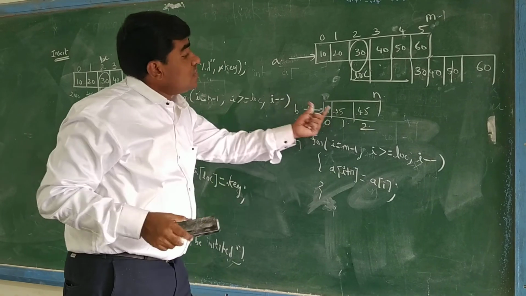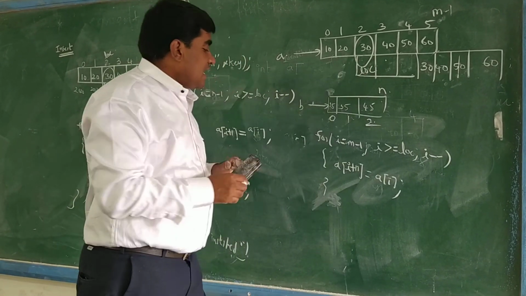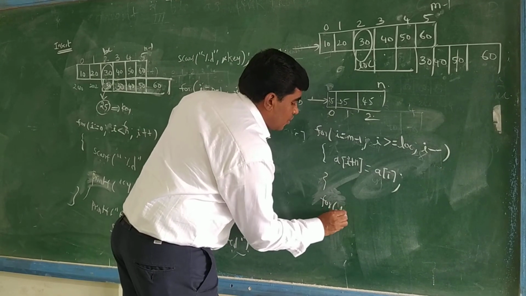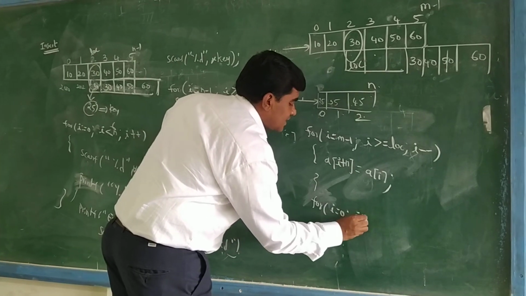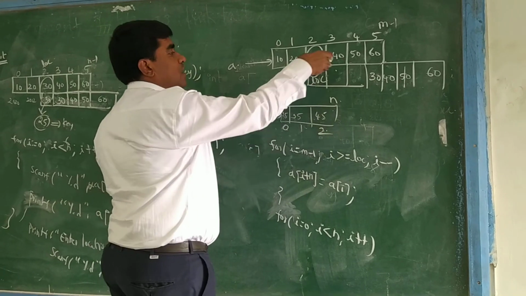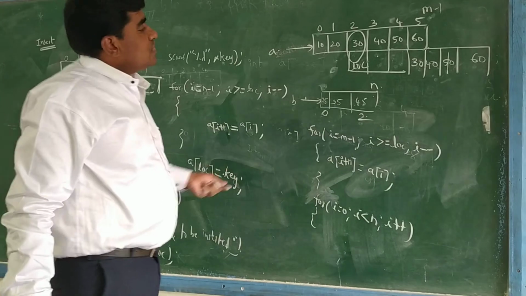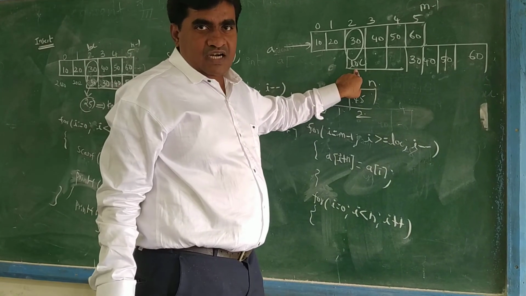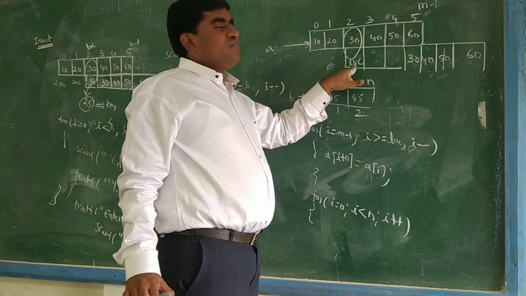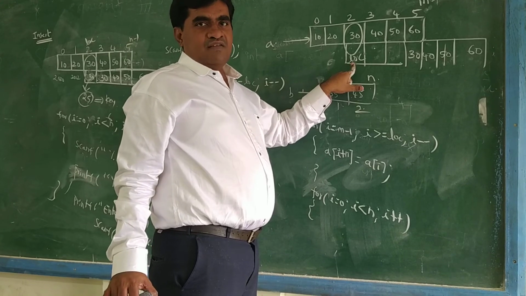Now again we have to insert these values here. For that we have to write another for loop: for i equal to 0, i less than n, i plus plus. These 3 values we have to insert here. Where do we have to insert? At location. If you insert at location only, only one value will be stored, and the remaining values will not be stored.